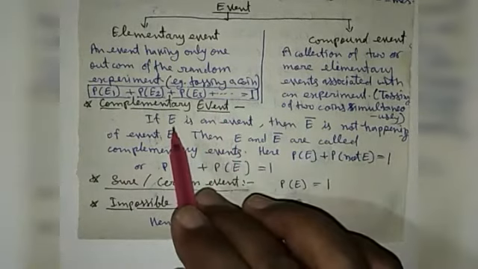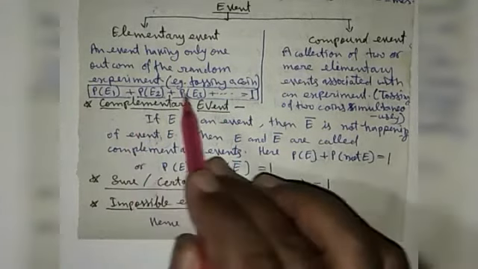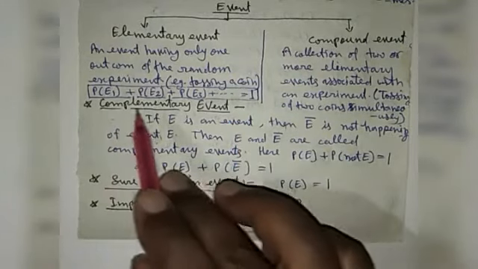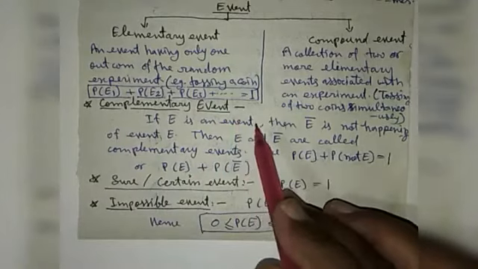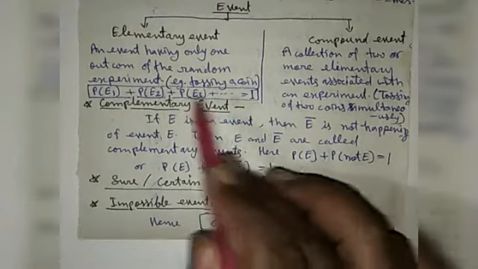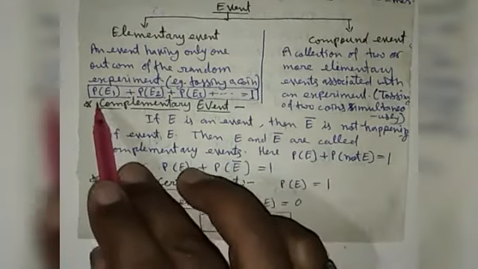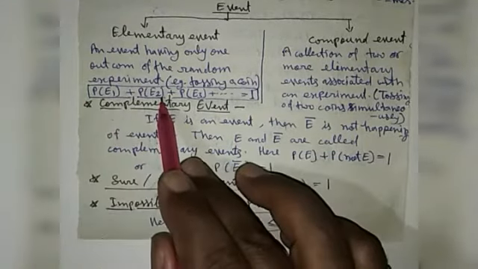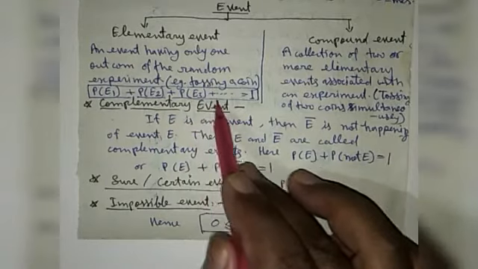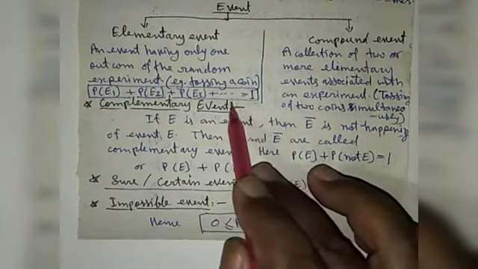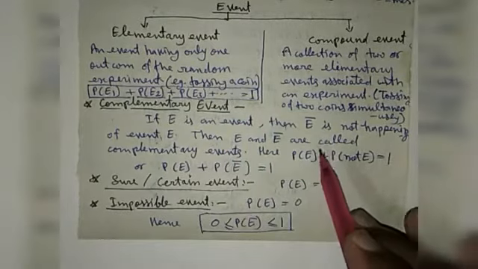For elementary events, if they are denoted by E1, E2, E3 and so on, then the sum of all the probabilities of an experiment is always equal to 1. Means probability of E1, probability of E2 and probability of E3 and so on, that is equal to 1. Sum of all the probabilities of events is equal to 1.